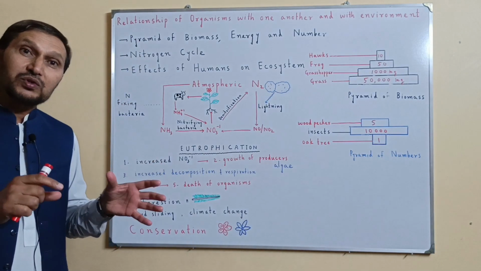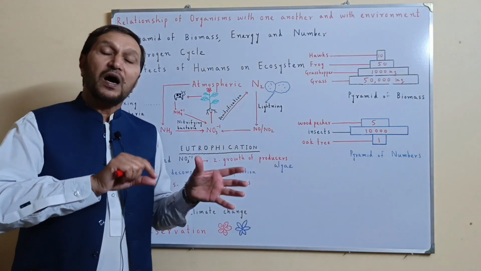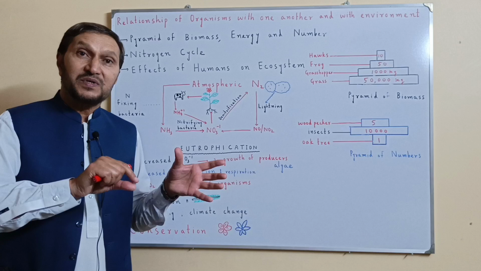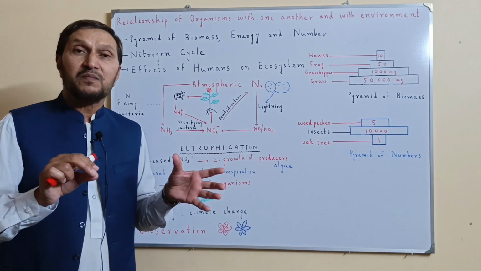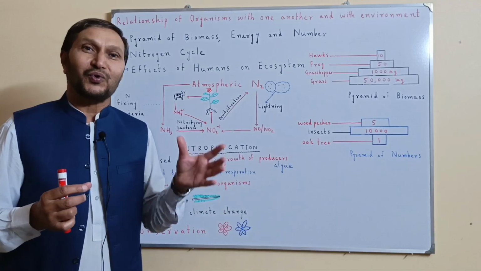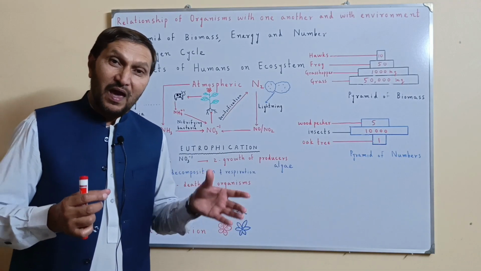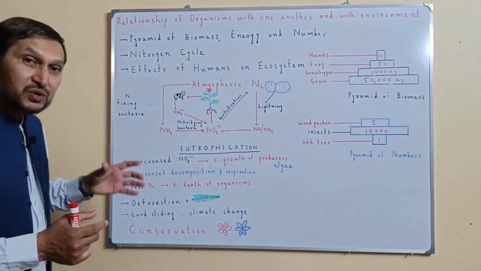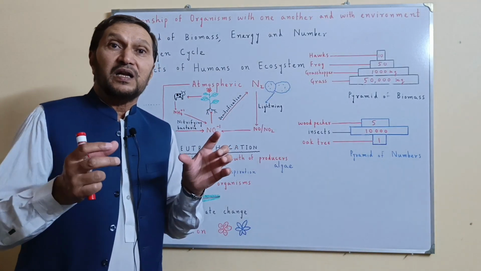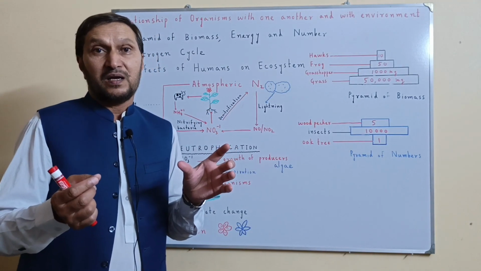Similarly, those wild animal species which are being hunted in an uncontrolled way, we need to conserve them. We need to protect them. And similarly, fishing must be done in a controlled way.